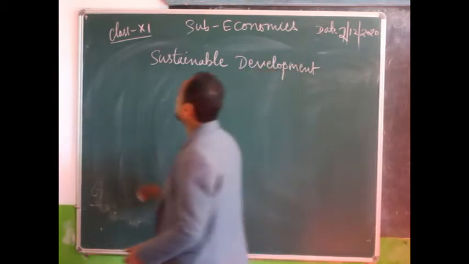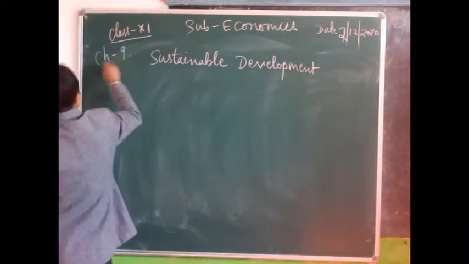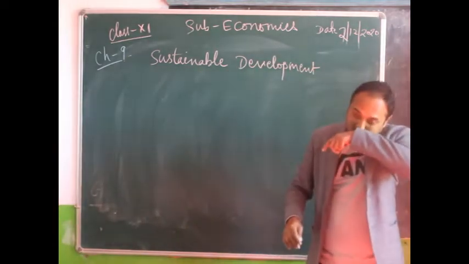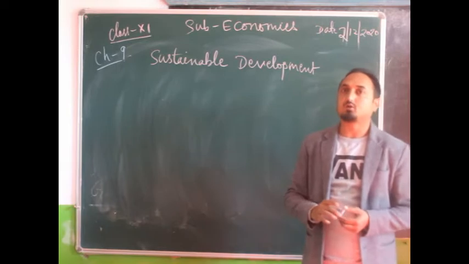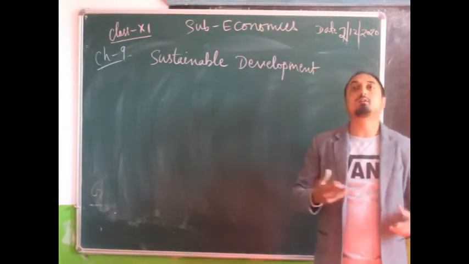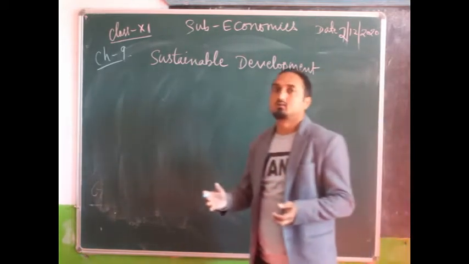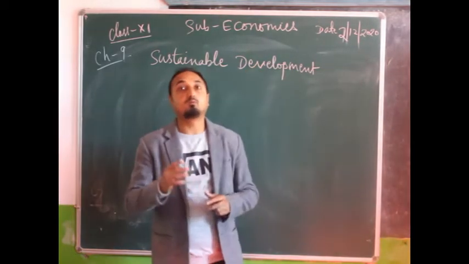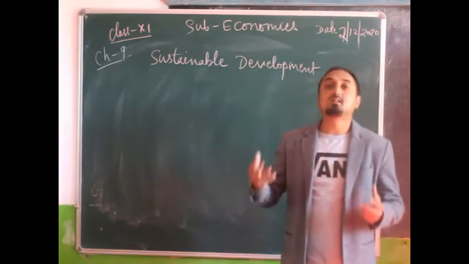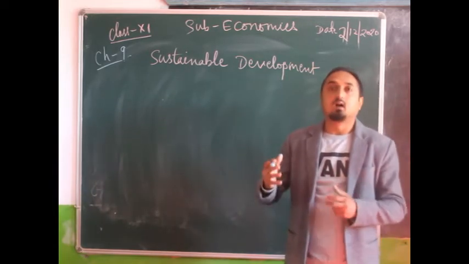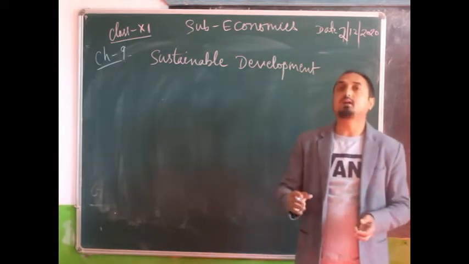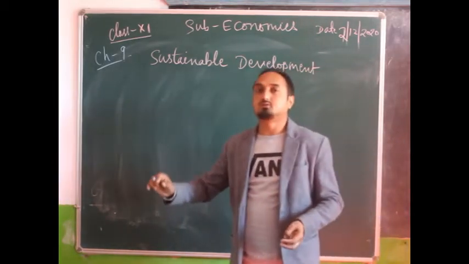This chapter, that is chapter number 9, we have sustainable development. So in the previous class we have discussed the indicators or the parameters of economic development, and we came to know the different definitions. We know that economic development is an evolving concept, and the definition is changing as the world has changed, and due to that the concept of economic development is also changing.